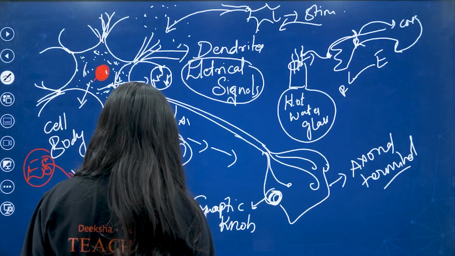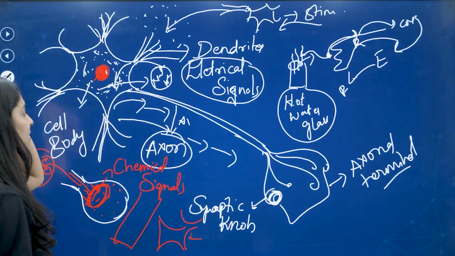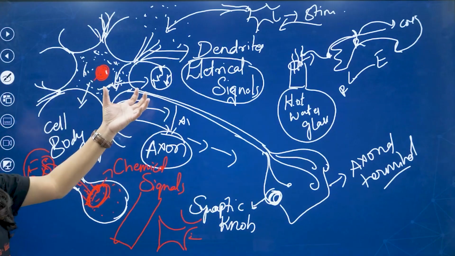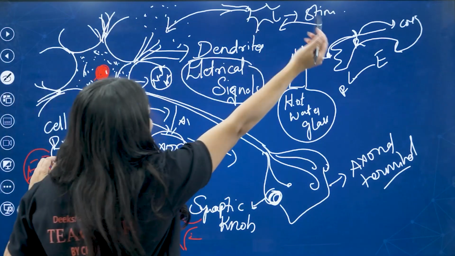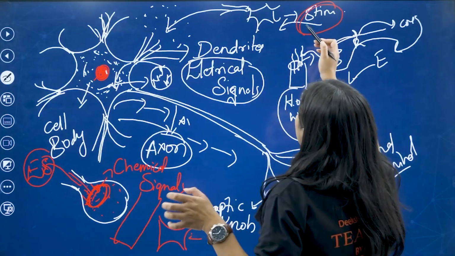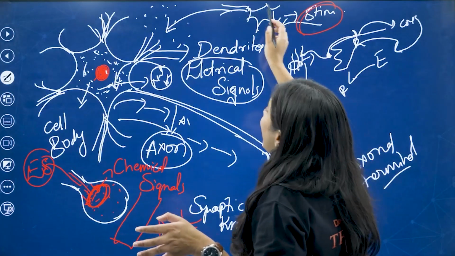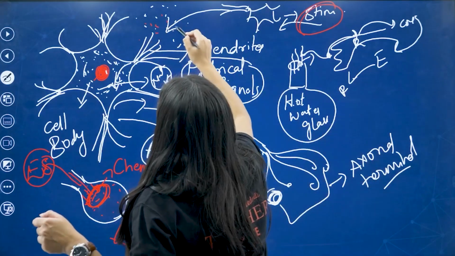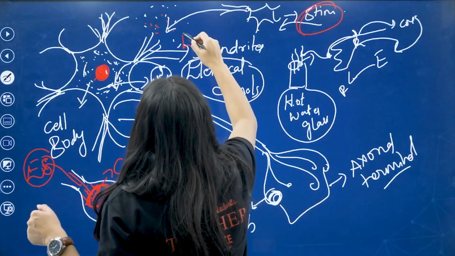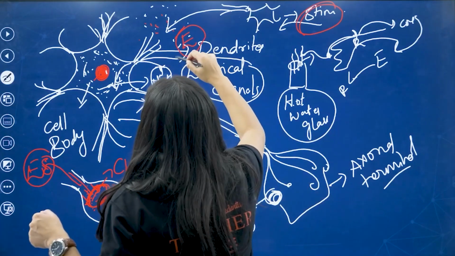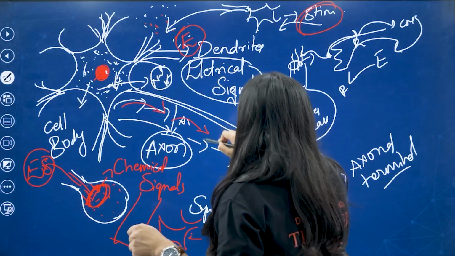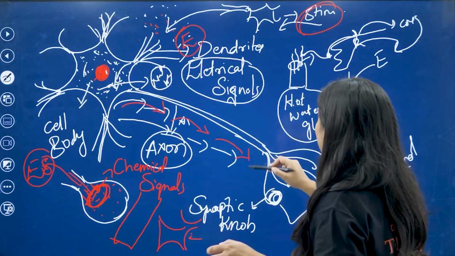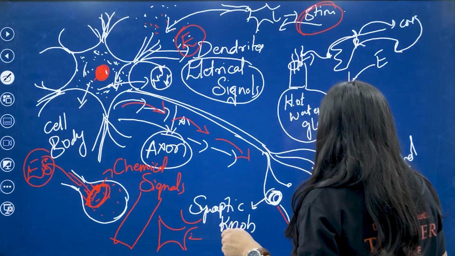This is the mechanism of how the dendrites carry impulses from the other neuron. First they carry the impulse from the stimulus and reach the dendrites. In the dendrites, you will find electrical signals, and later it passes on to the cell body, then to the axon, then reaches the axon terminal.